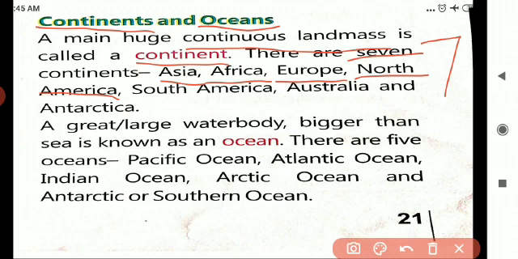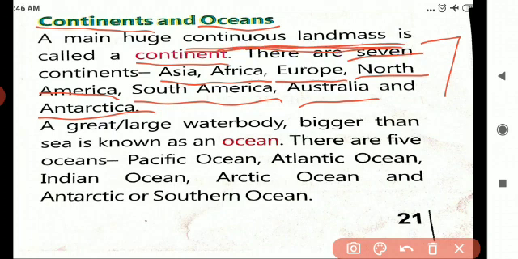The next to that one is South America, S-O-U-T-H, South, A-M-E-R-I-C-A, America, South America. Australia, A-U-S-T-R-A-L-I-A. And Antarctica, A-N-T-A-R-C-T-I-C-A. Again I am repeating, children, a main huge continuous landmass.